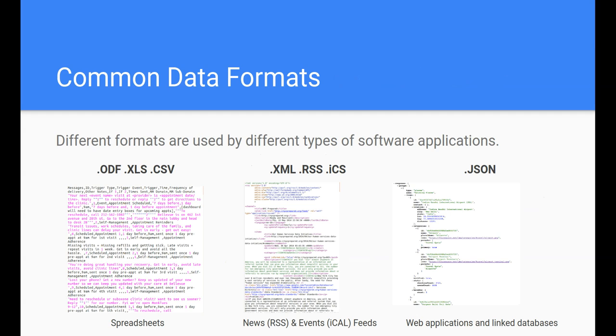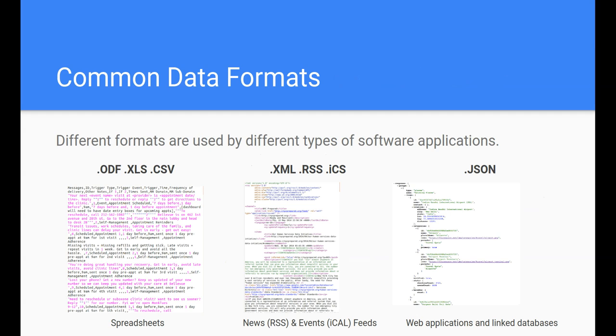RSS readers use XML, these news readers of the past. You might remember Google Reader, great app, no longer exists. Google Calendar uses iCal feeds, so that's a data format that's shared between Google and Apple and many other calendar and Outlook calendaring applications, so that they can all exchange information about events.